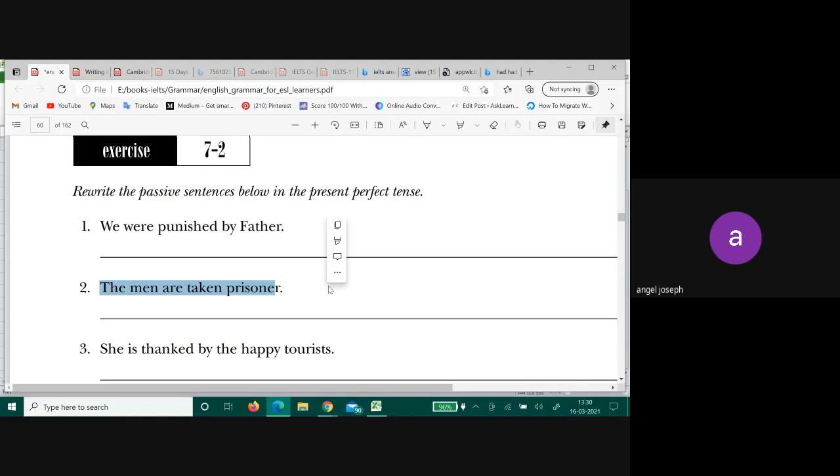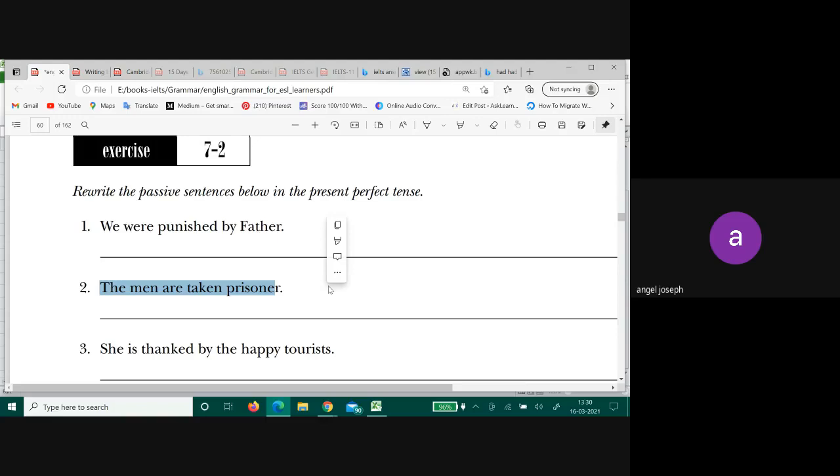Who did not take out the prisoners? The men? No, the men are the prisoners. I come to this classroom, I'm a policeman, and I take all these men as prisoners.